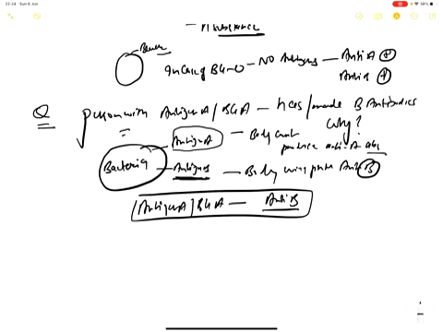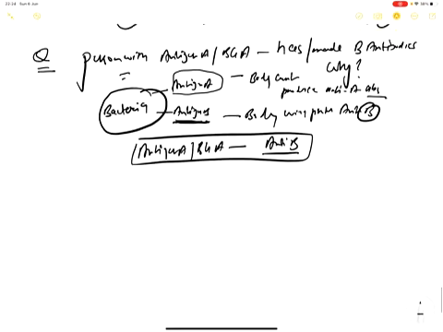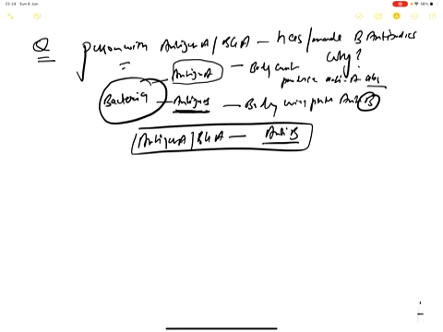Now one more main thing, that these antibodies are found in plasma. All the antibodies against A, B or AB are present in plasma. Clear? Usually specific antibodies are formed against a particular antigen when they are exposed to that antigen.